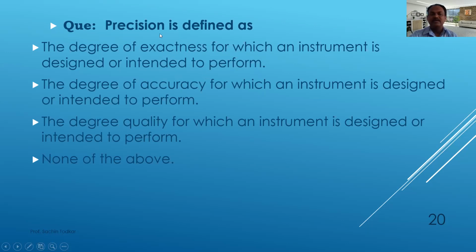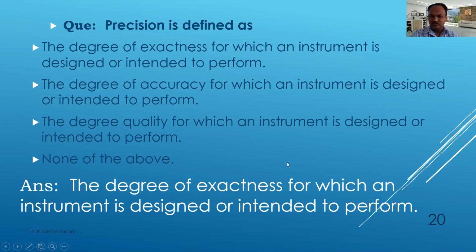We know that precise instruments are not necessarily accurate instruments. Precision and accuracy are both different static properties. In precision, all the readings will be at exactly the same point, but it may be different from the accurate readings. So the first answer, the degree of exactness, will be the correct answer. Precision and accuracy, you have to read it again. The degree of exactness for which an instrument is designed or intended to perform is your correct answer.